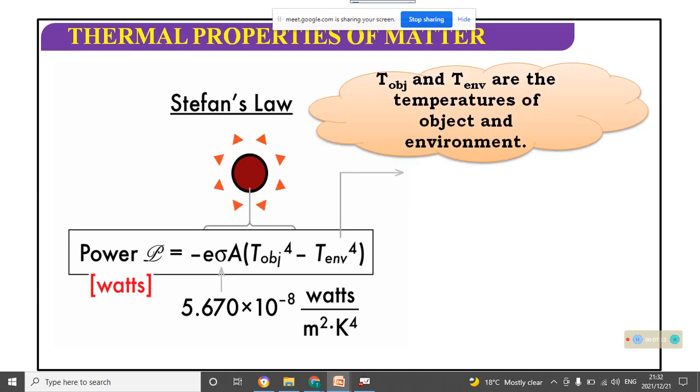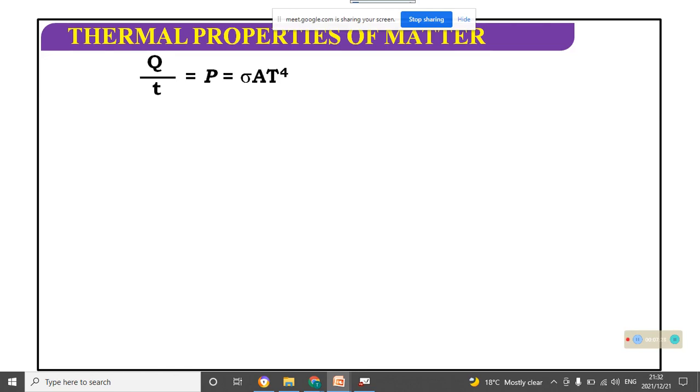T object and T ENV are the temperature of object and environment. Q by t is called power, and it equals sigma A T to the power 4.